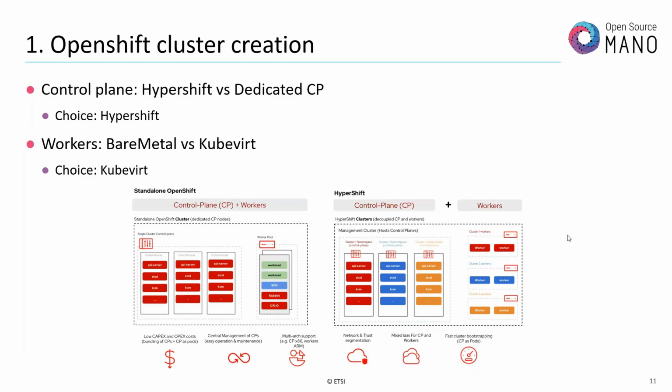But this is something that should definitely be configurable. When creating an OpenShift cluster, we should allow the end user to tell what kind of solution they will choose for the control plane and for the workers. And this is something that hopefully will be added in the next release and could even be cherry picked to release 18. Any question on this?